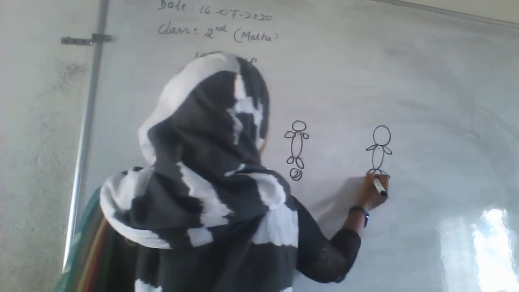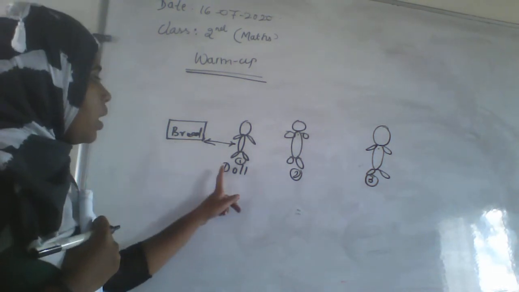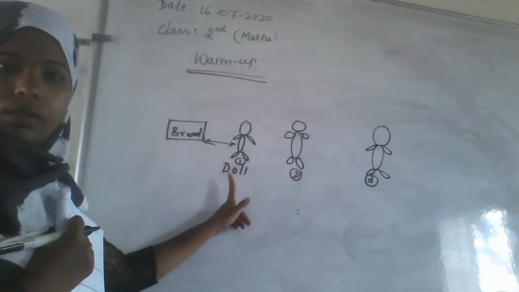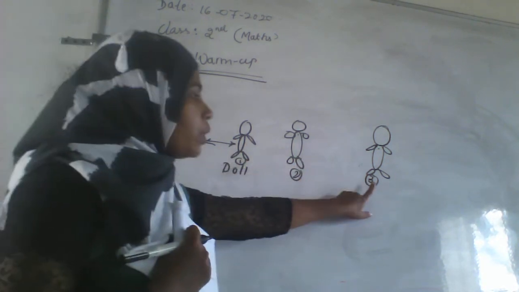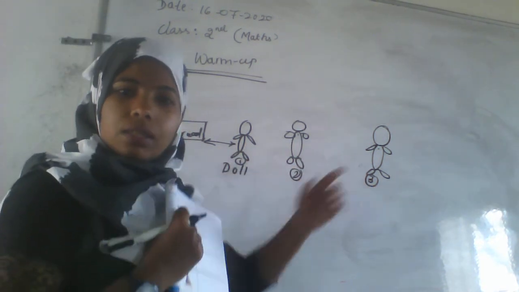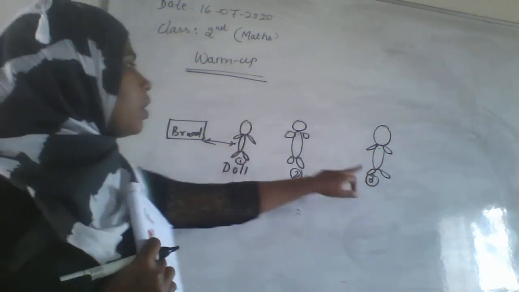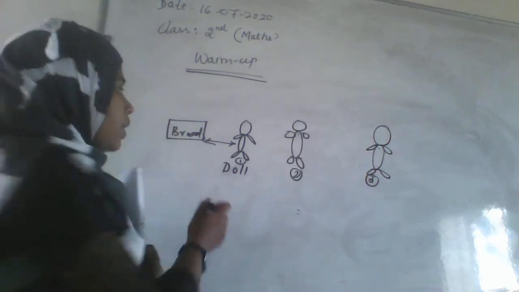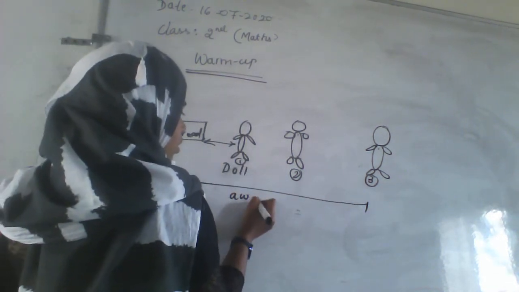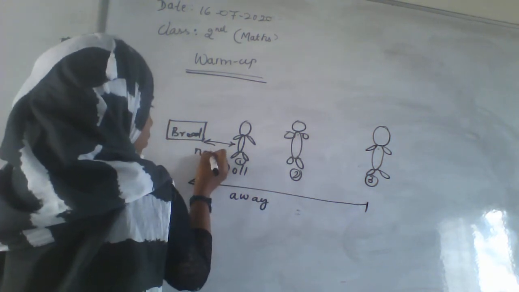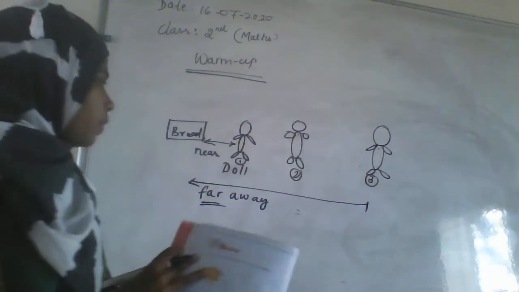1, 2, 3. Okay. Here, the bread piece is nearer to the doll 1, and it is far from the doll which is having a more distance, that is a far distance. Here, the third doll is away, and it is near. Far away means they are asking the same thing.